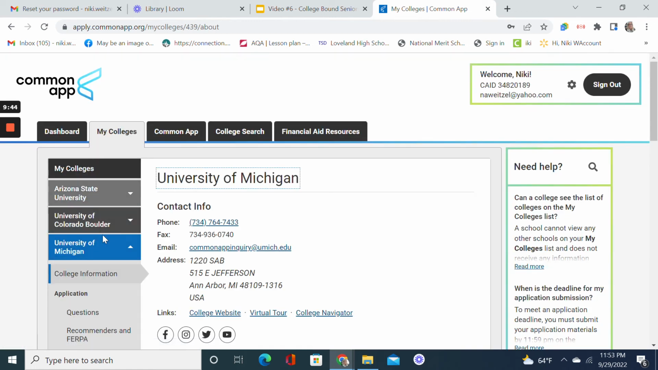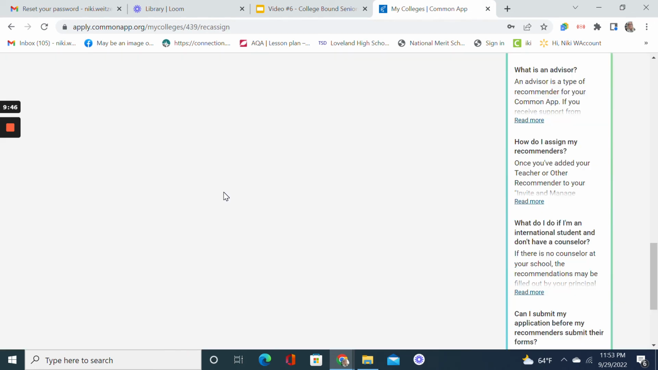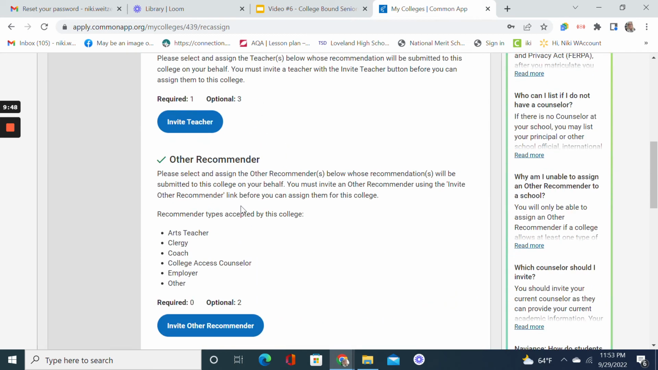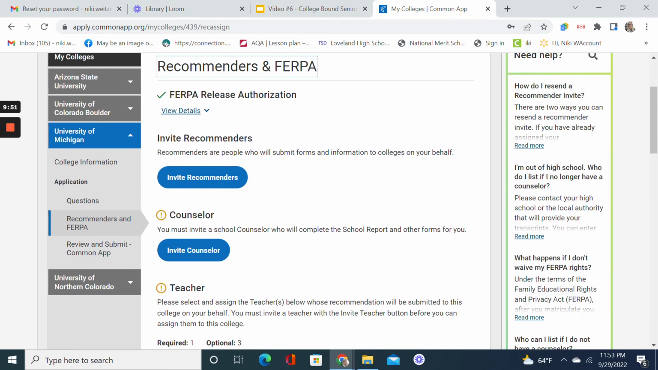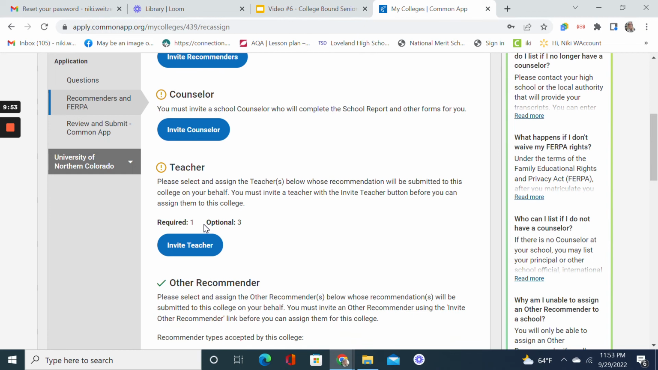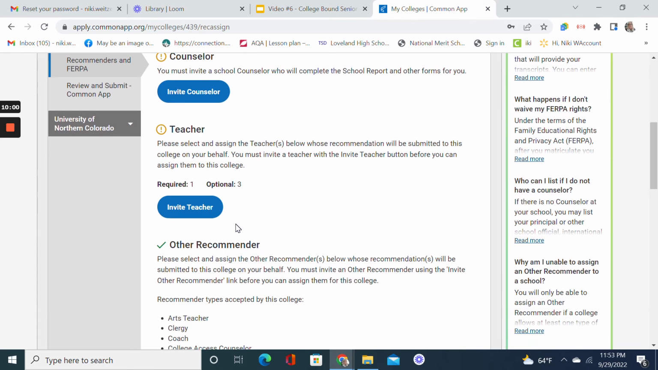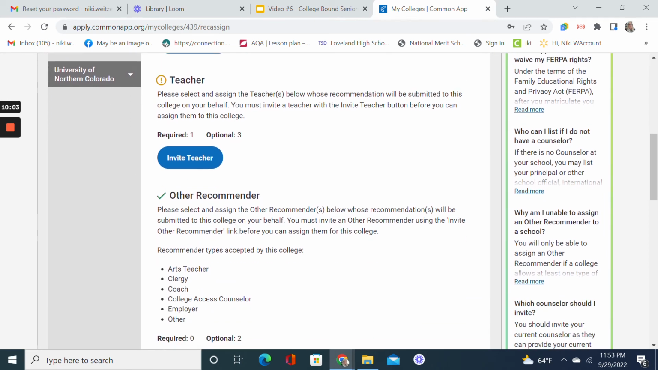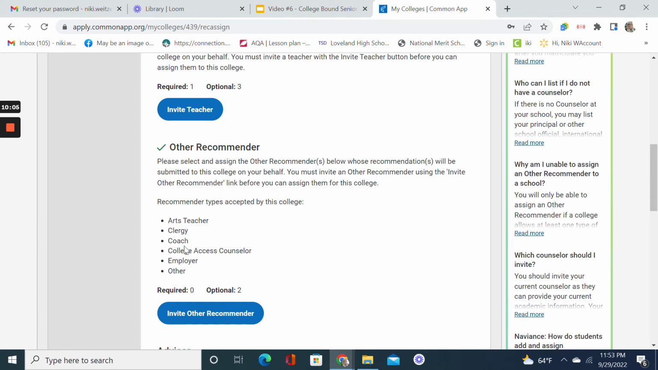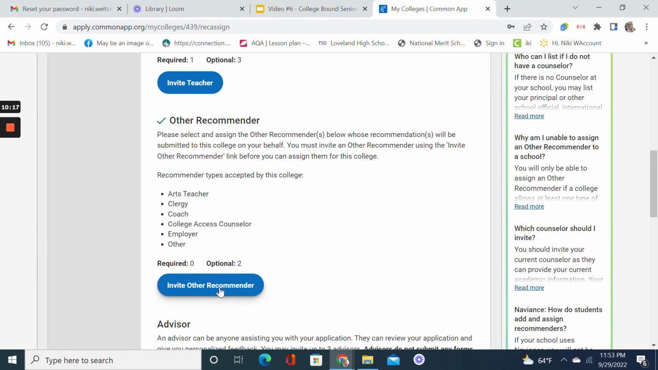So again, looking at all the differences here, you will see that University of Michigan, they do require the counselor to do the school report. They also require a teacher, and you may send up to 3 additional. And then they allow for an other recommender, and they list here who counts in that. This is not required, but you can submit up to 2. So let's say that you wanted a coach to send in a letter of recommendation. You would invite them this way.